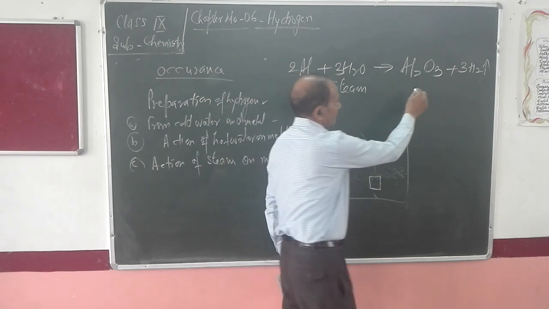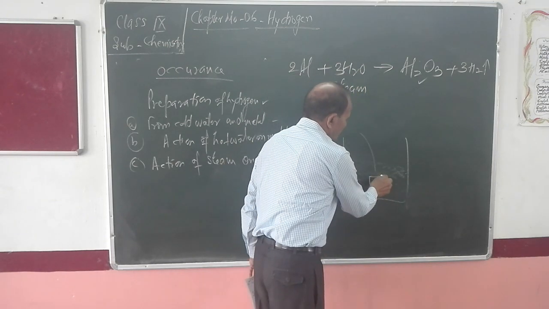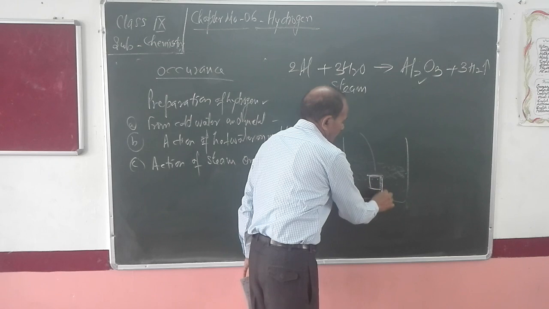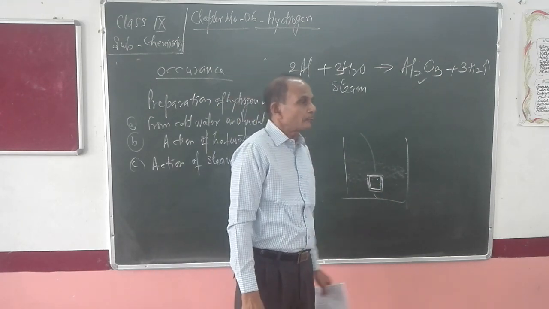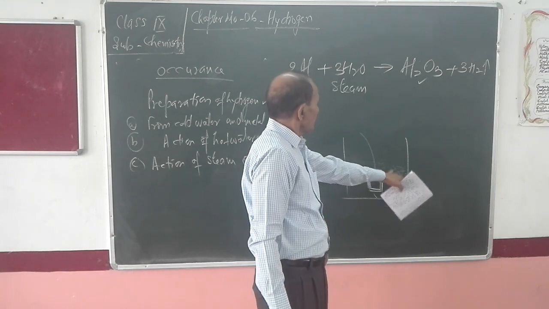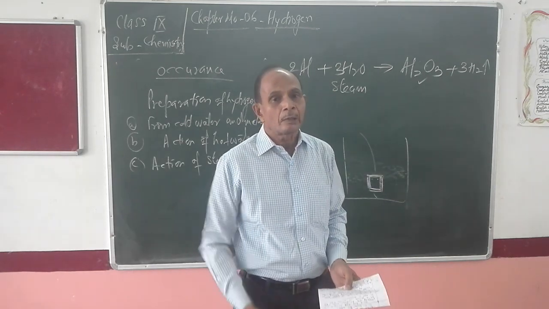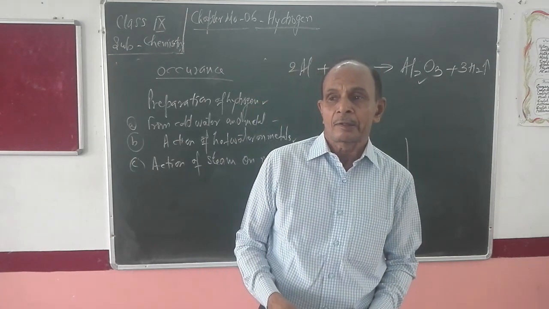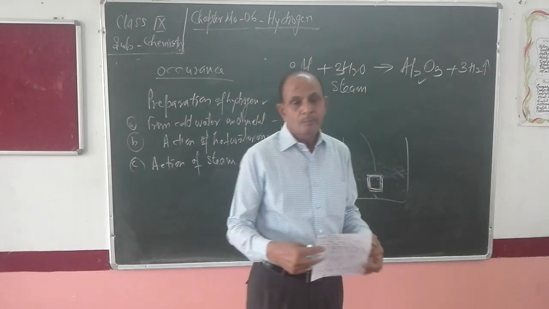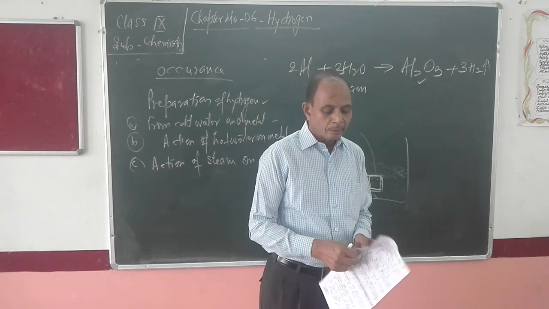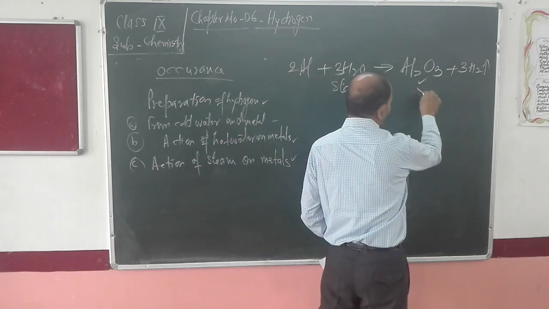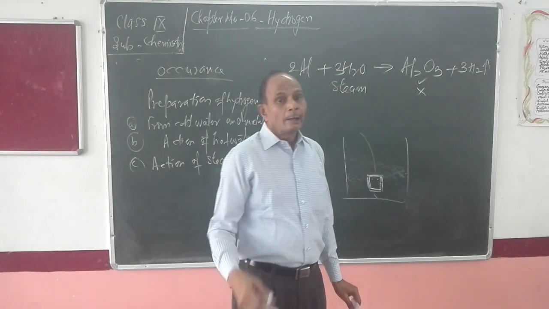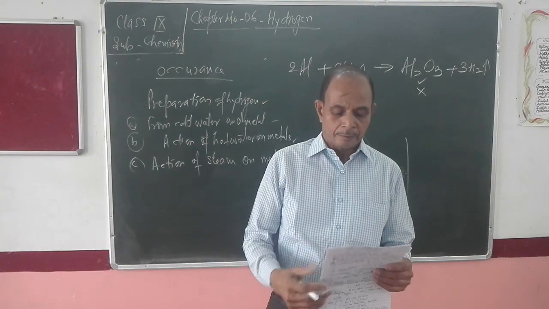When aluminium oxide is produced, it will form a coating around the aluminium, and due to this coating, the steam cannot come in contact with aluminium and the reaction is stopped. But at high temperature, this aluminium oxide is broken down and further reaction is started.